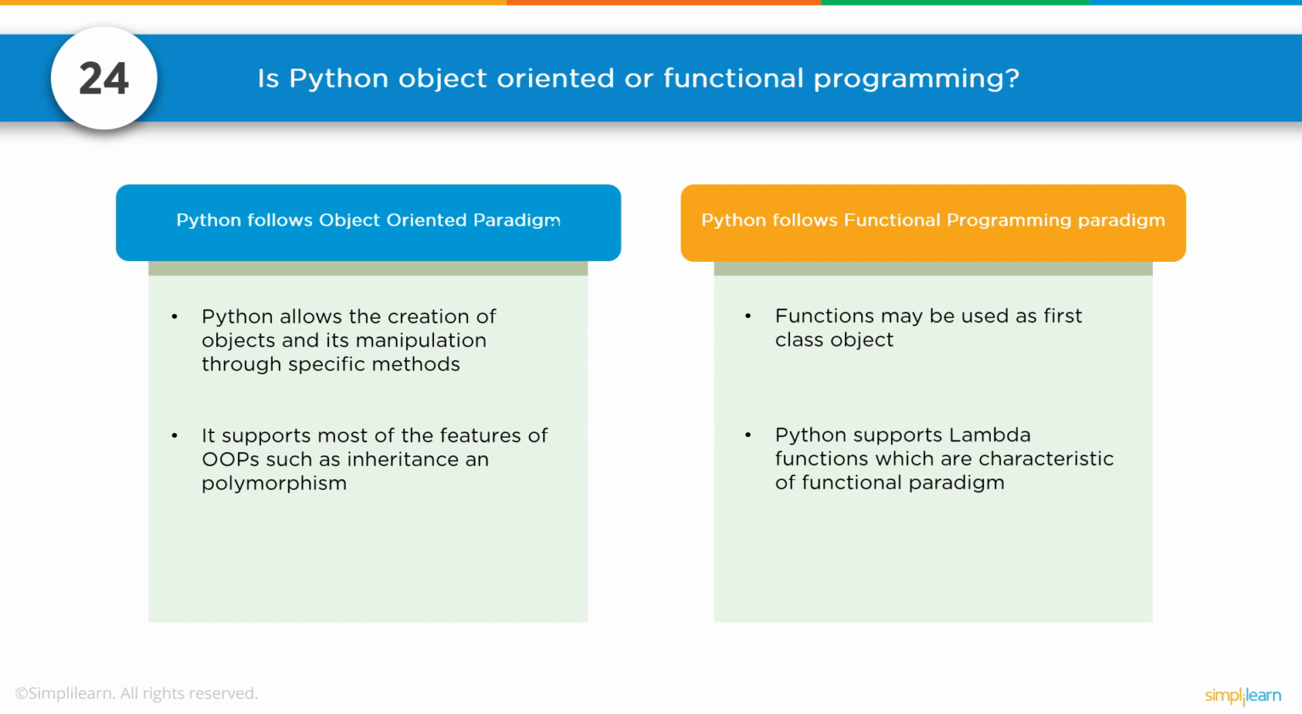That's what object-oriented means. Python also follows the functional programming paradigm. Functions may be used as first class objects. Python supports lambda functions, which are characteristic of the functional paradigm. So you can set a variable to a function as opposed to setting it to an object.